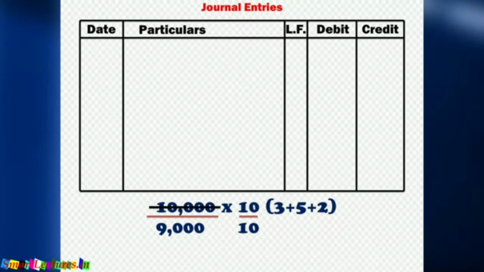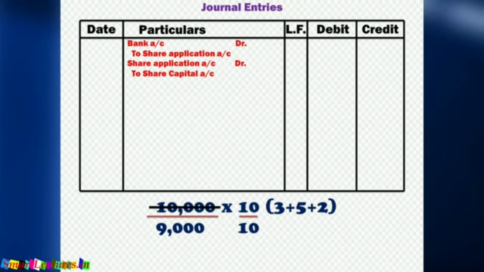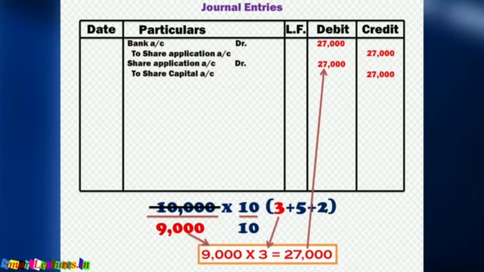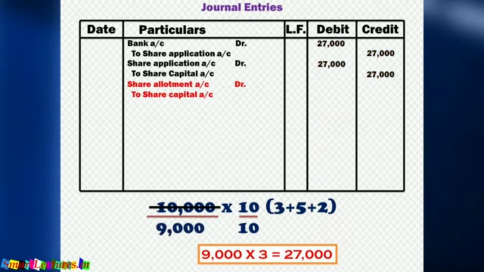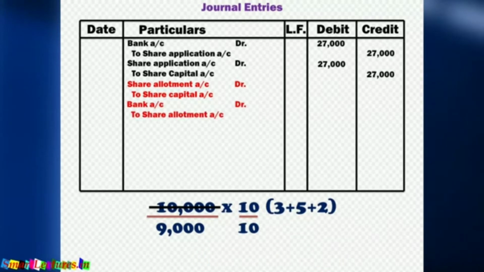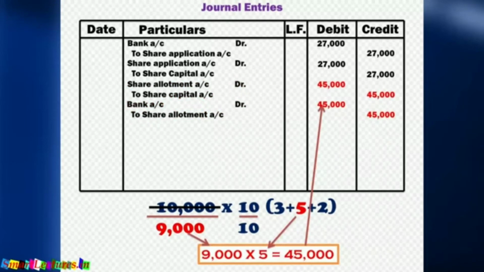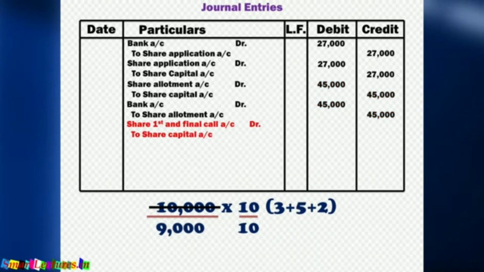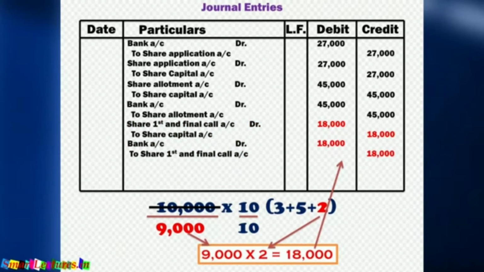What will be the journal entry? Bank account debit to share application account debit to share capital account, and the amount will be 9,000 into 3, 27,000 rupees for both. Then share allotment account debit to share capital account and bank account debit to share allotment account, and the amount will be 9,000 into 5, 45,000 rupees for both. Then first and final call account debit to share capital account and bank account debit to share first and final call account, and the amount will be 9,000 into 2, 18,000 rupees.